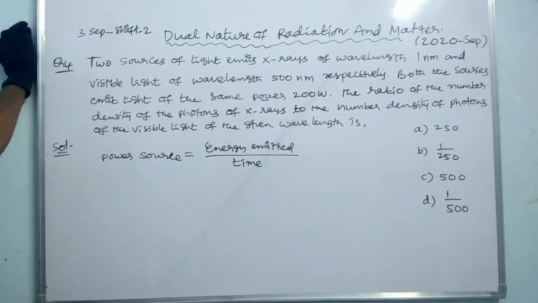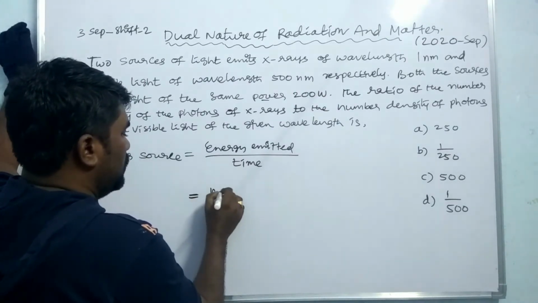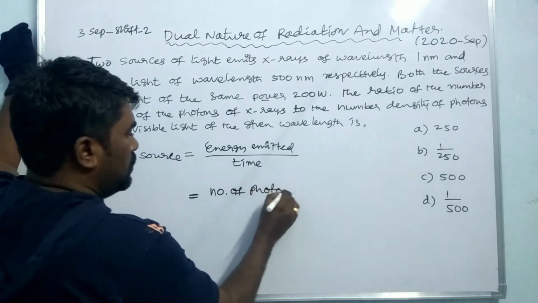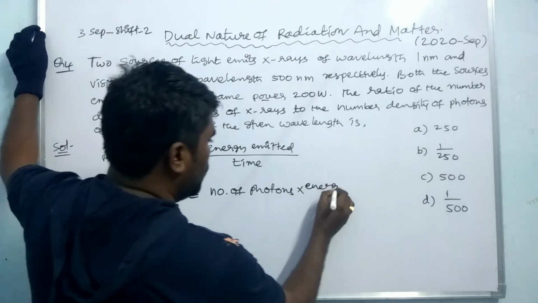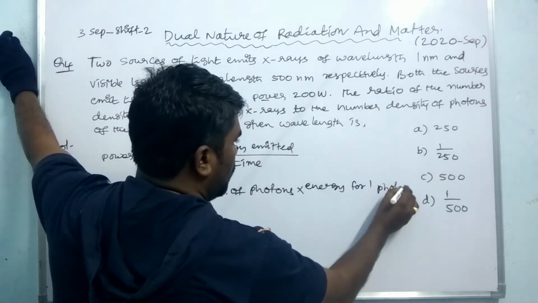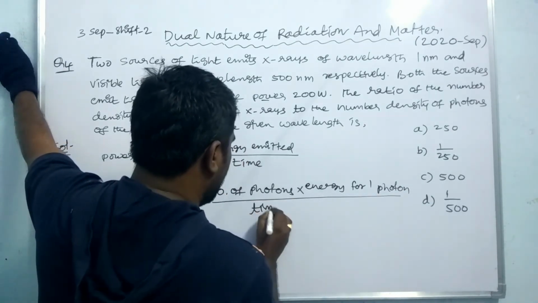The energy emitted is the number of photons into the energy of one photon, divided by time.